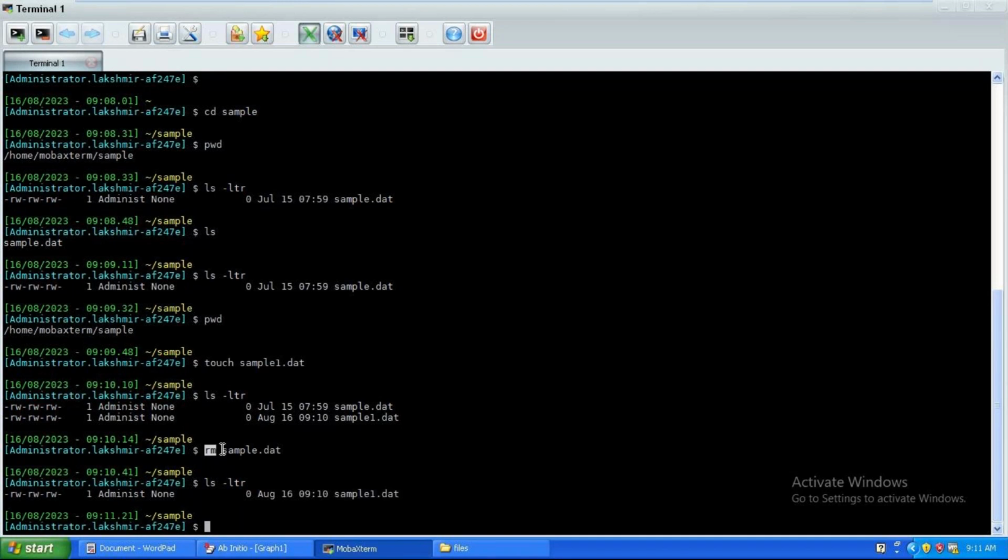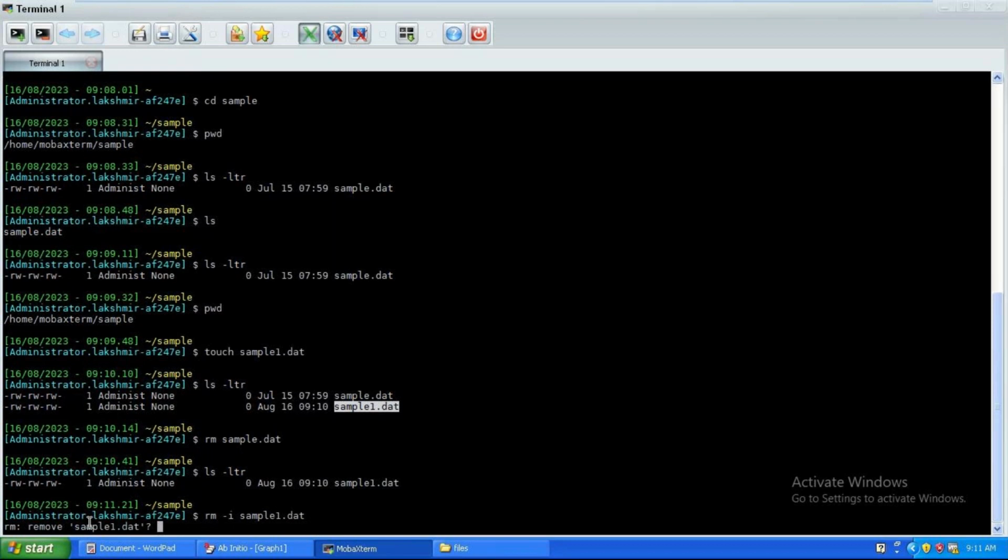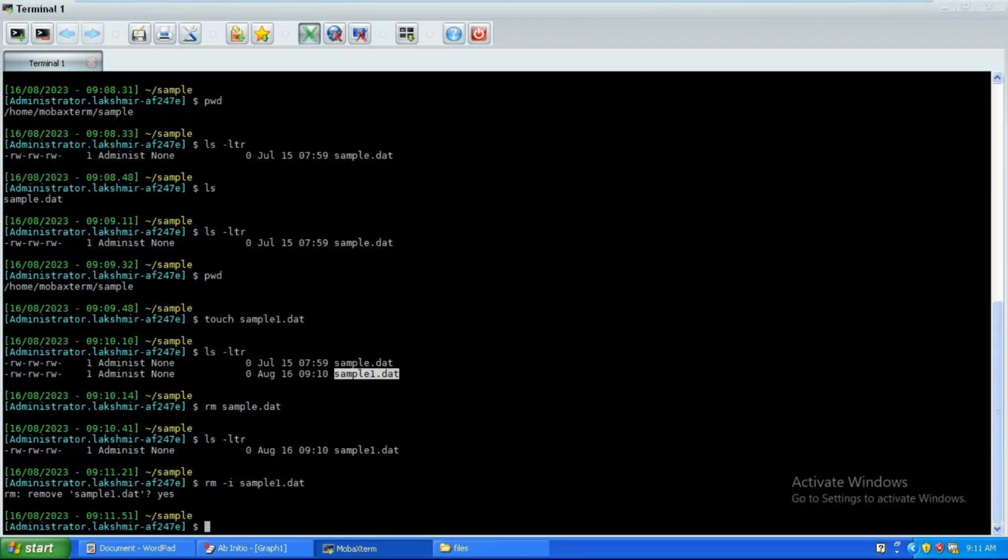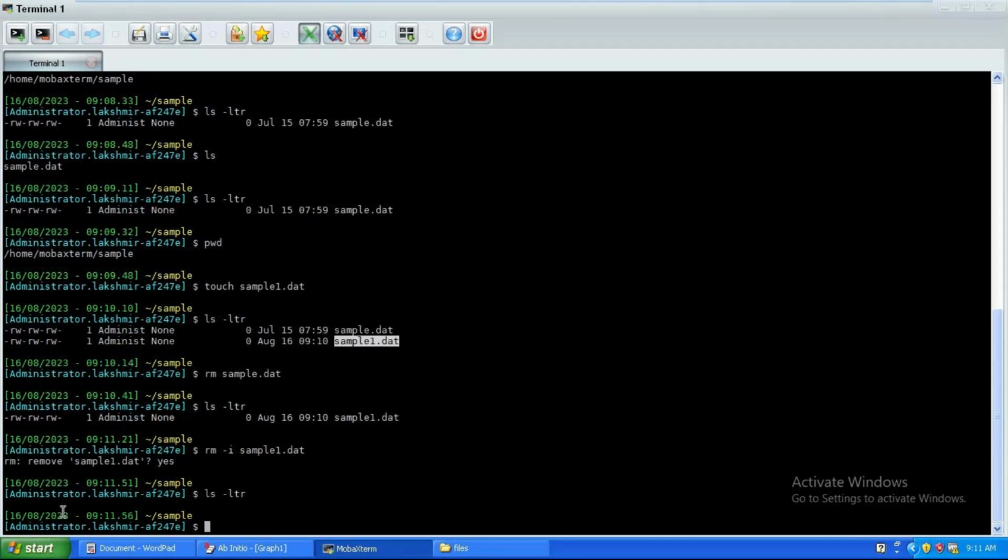For removing, there are also some options. rm -i, and my file name is sample1.dat. I want to remove whatever was created, right? See there, it will ask me whether you want me to delete or keep it as it is. So I mention yes. Now I put ls here, and see, nothing is there. So -i represents asking for confirmation before deletion.